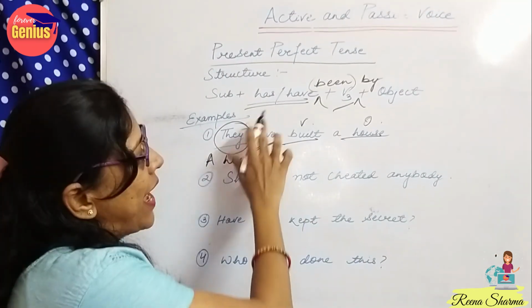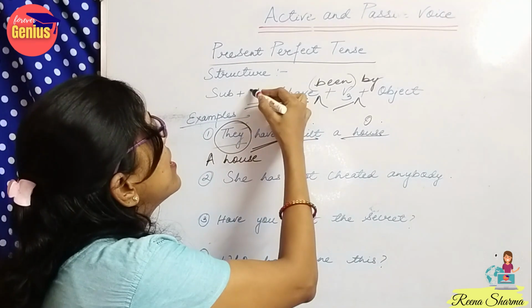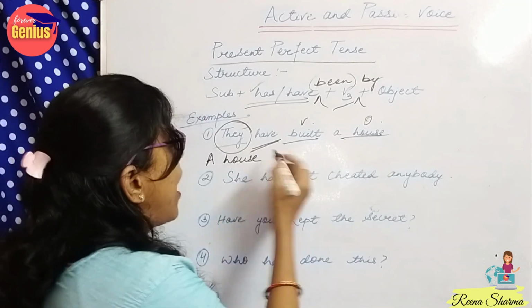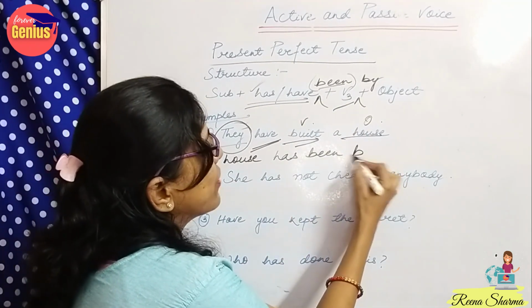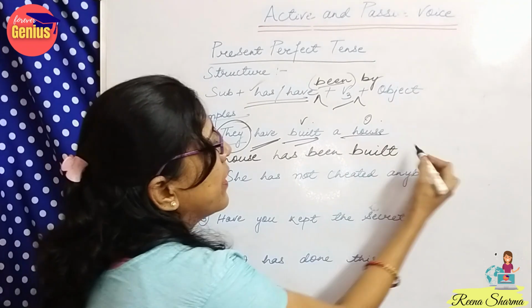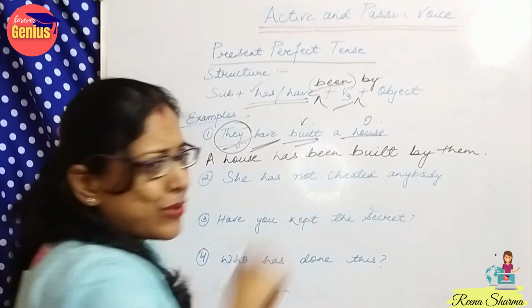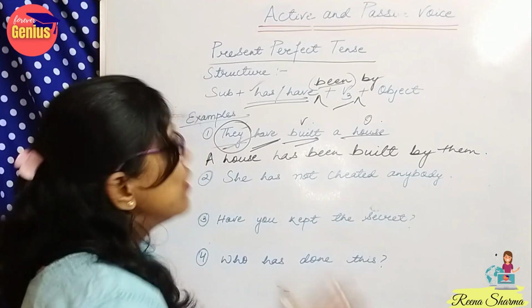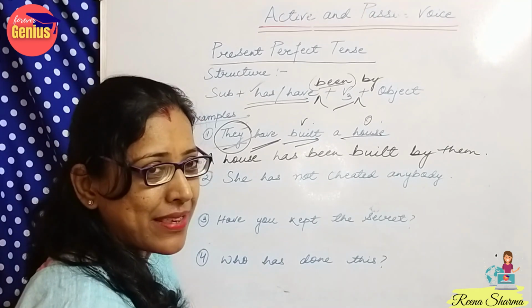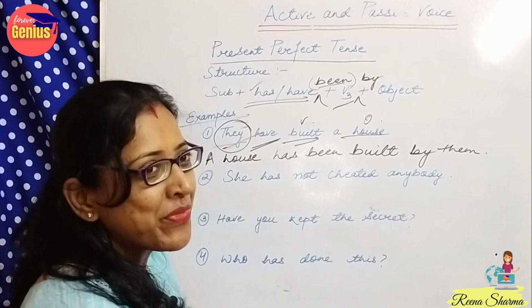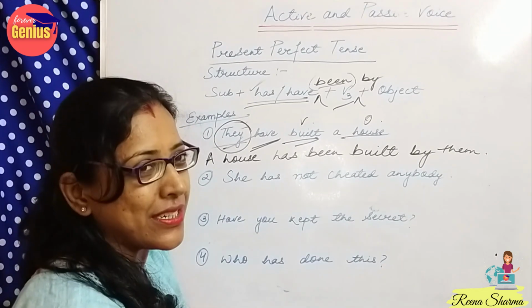So what to use, has or have? Yes, everyone is correct. We will use the singular form. A house has now been built. It is already in the third form. By, they will become them. So isn't it very easy? So do you all think now you have something to be scared about in active and passive? No, nothing. Yes ma'am, now we are not scared and we can easily do any questions.